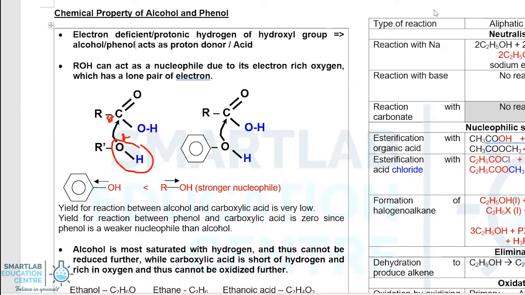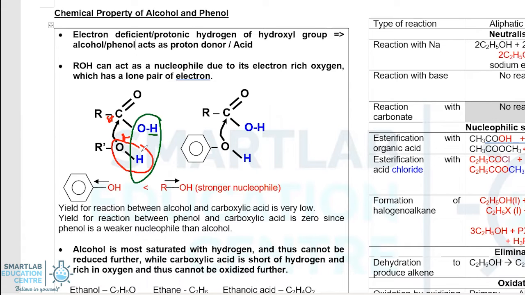In the nucleophilic substitution, water will be produced, and in the process, your carboxylic acid loses the OH group, while your alcohol loses the hydrogen in the hydroxyl group. It's important to note that this is a nucleophilic substitution and not a neutralization, because if neutralization were to take place, carboxylic acid, being the stronger acid, would be expected to lose the H+, while alcohol, the OH minus, to form water, which is not the case.